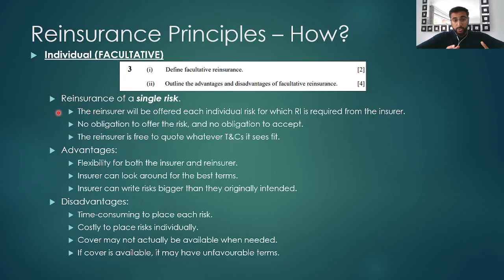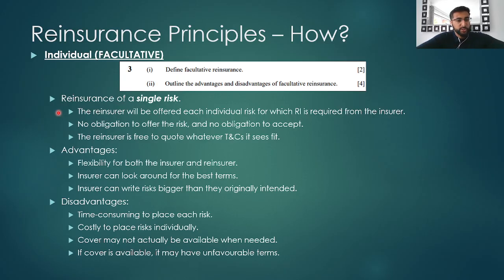Now, part two for this question. The advantages are that it's flexible for both the insurance company and the reinsurance company. The insurance company can look around for different reinsurance companies for the best terms. And finally, the insurance company can write risks that are bigger than they originally intended.